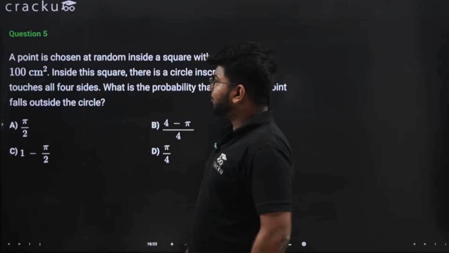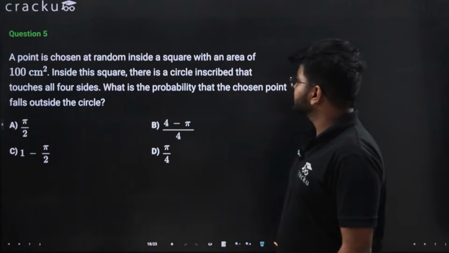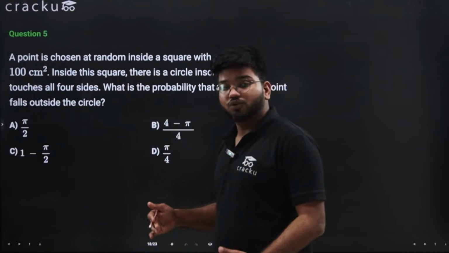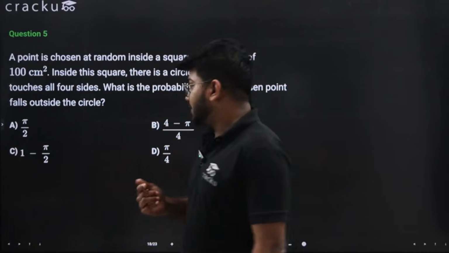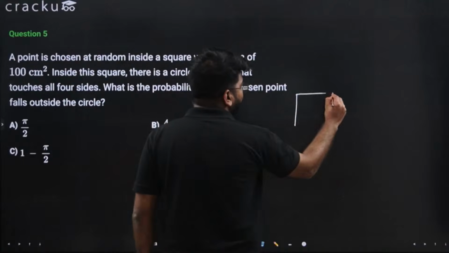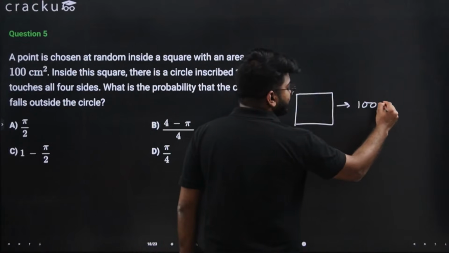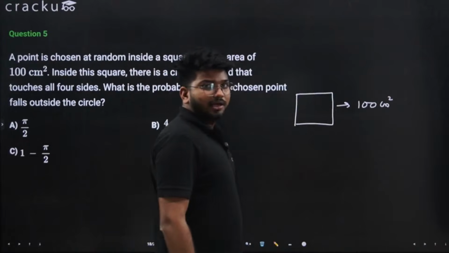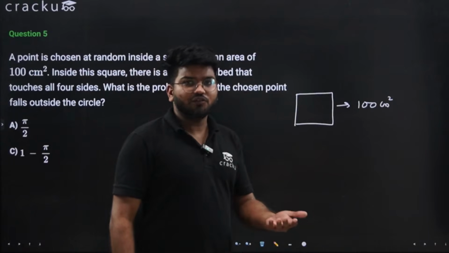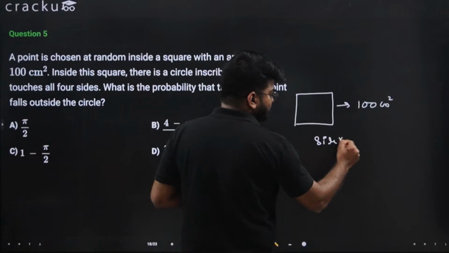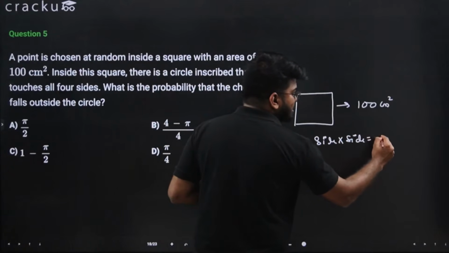Okay, it says that a point is chosen at random inside a square with an area of 100 centimeters square. Now, if you notice that it is a square, and we are given that the area of this square is 100 centimeters square. To find out the area of a square, it is nothing but side into side, or we can say side square.